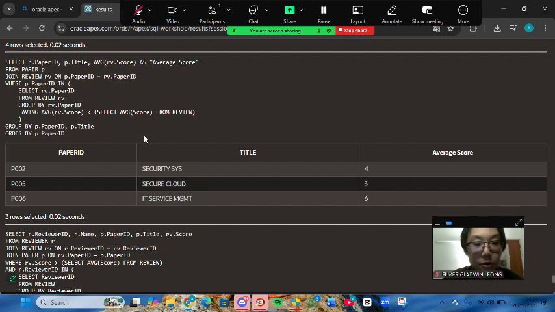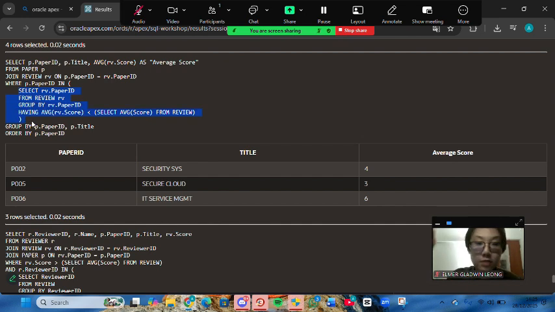Okay, the next query here requires us to use subquery here. So we use 2 subqueries here, and here I want to display paper that receive the average score lower than the global average score from all paper. So here I want to display paper ID, paper title, and its average score here. And this is the main query here, and then the first subquery here is this.